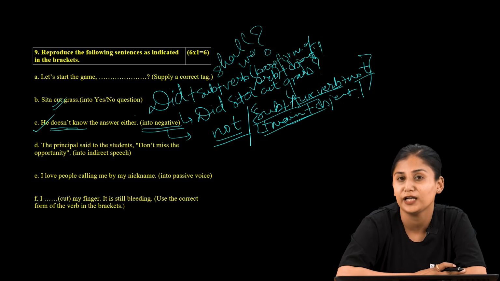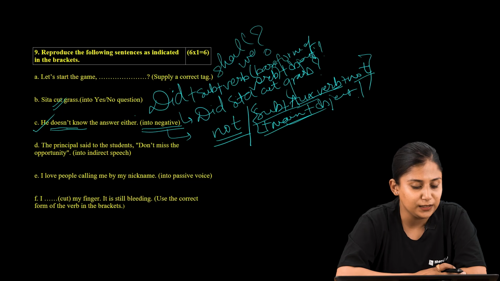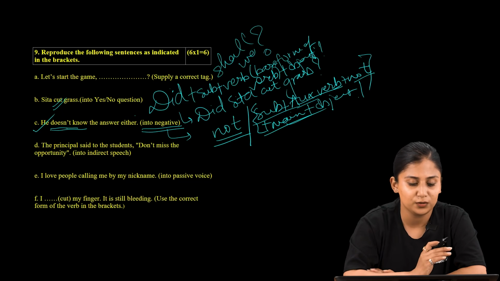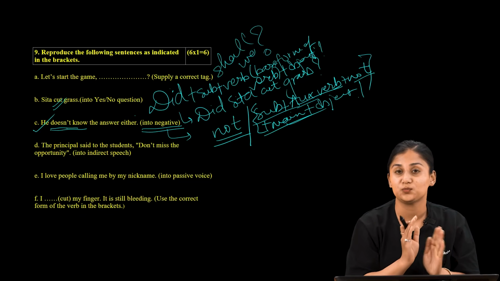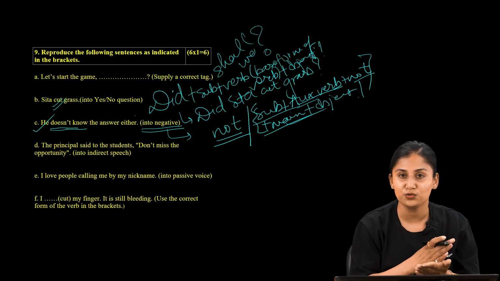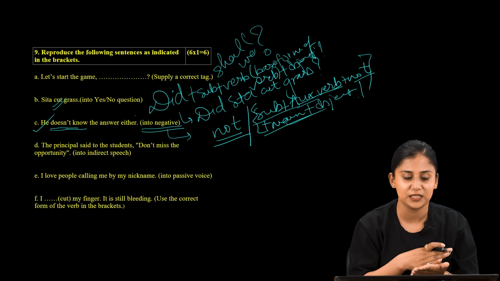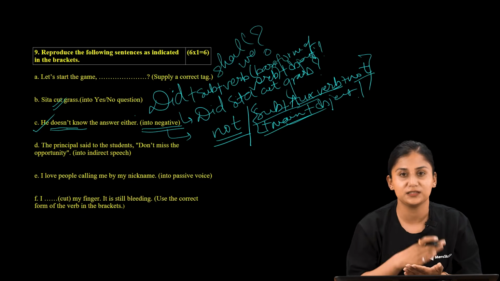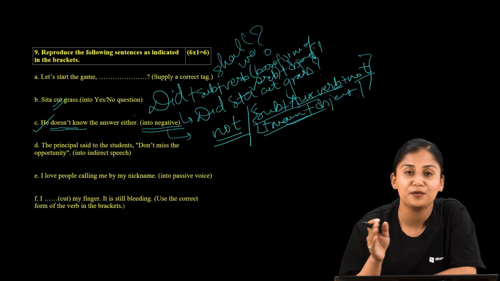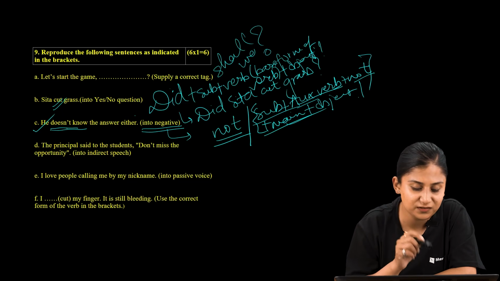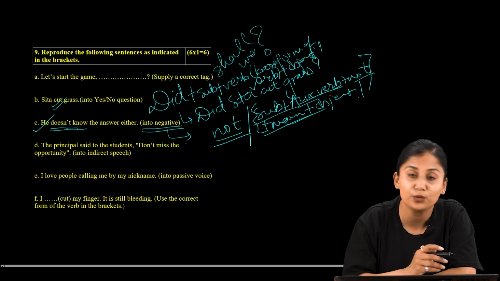Now let's move to another question. The question is asking us to change into indirect speech. So whenever we are changing into indirect speech, we should be very watchful and very familiar with what sort of sentence is provided to us, because based on the sort of sentence, we are supposed to change this into another form, that is indirect speech. So now let us focus only on the second part of the sentence. The second part reads, don't miss the opportunity.